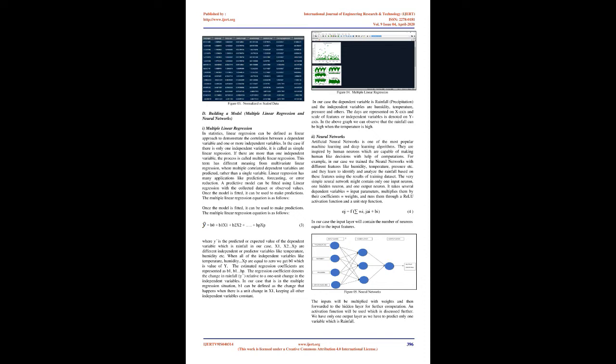This term has different meaning from multivariate linear regression, where multiple correlated dependent variables are predicted, rather than a single variable. Linear regression has many applications like prediction, forecasting, or error reduction. A predictive model can be fitted using linear regression with the collected dataset or observed values. Once the model is fitted, it can be used to make predictions. The multiple linear regression equation is as follows.